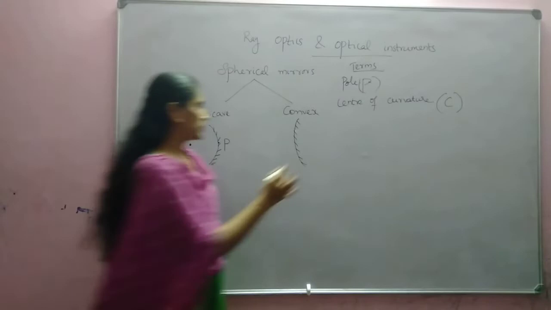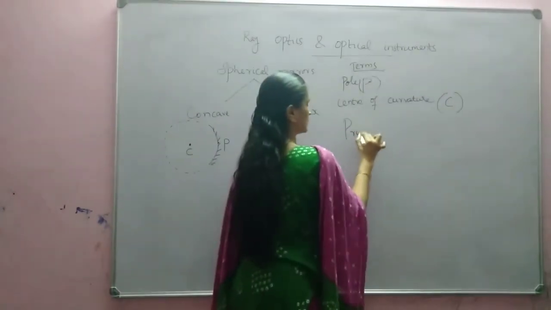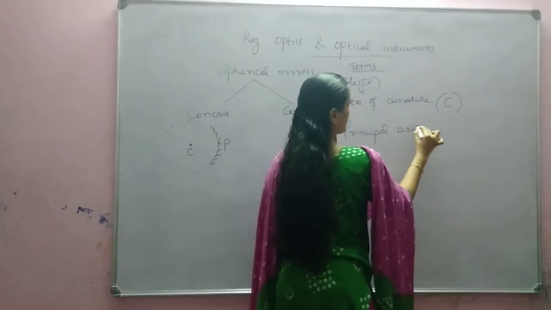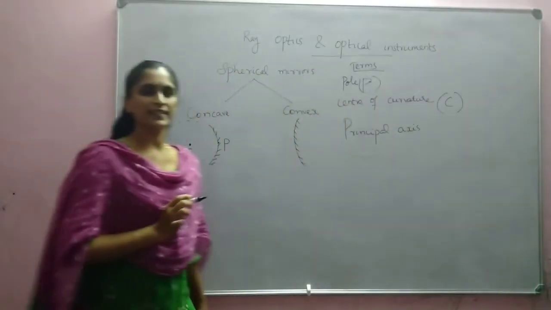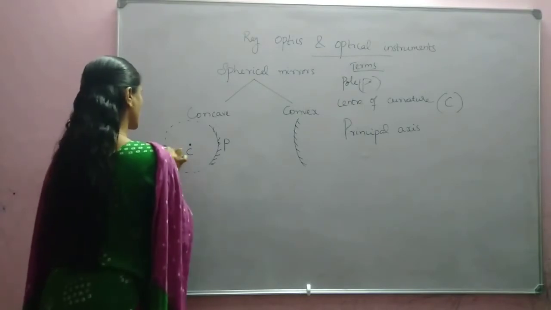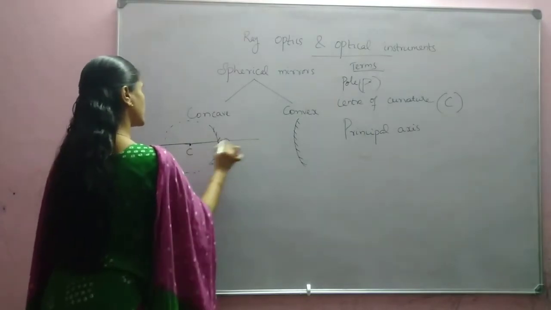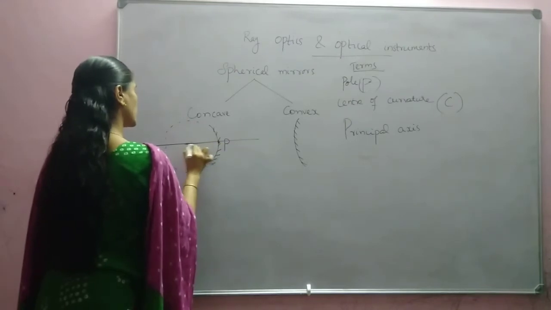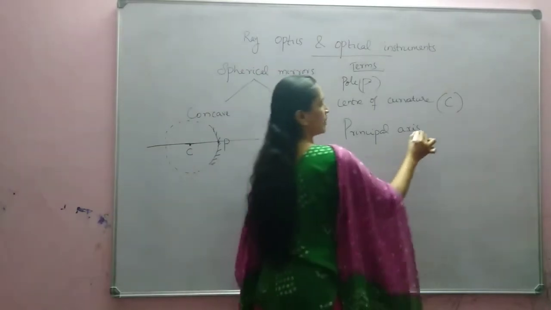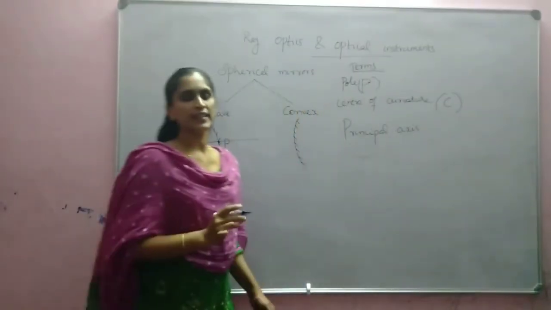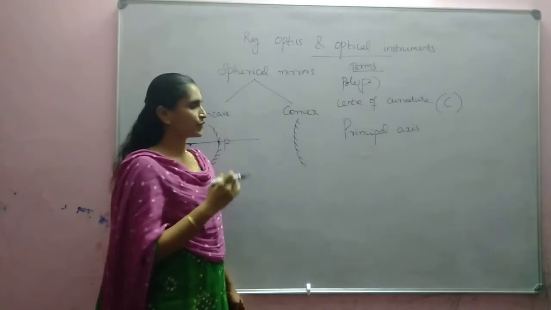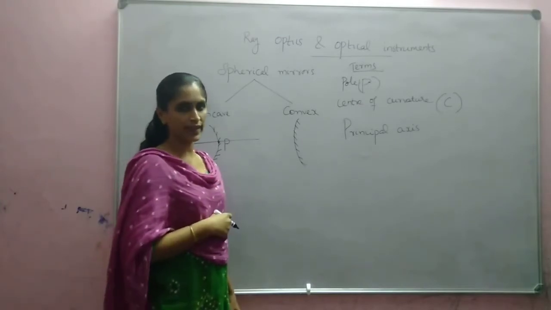Then principal axis. Principal axis is a straight line passing through the pole and the center of curvature. Is it clear? A line passing through both the pole and the center of curvature is known as the principal axis.